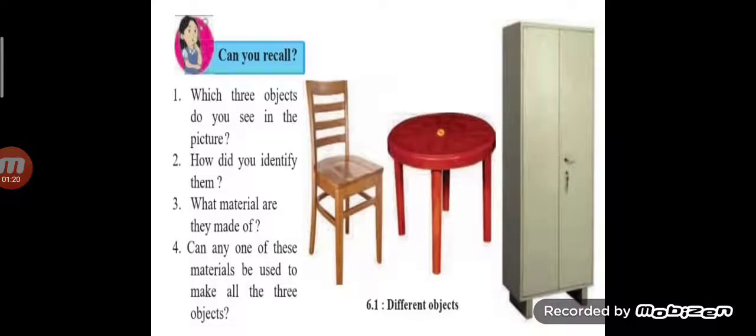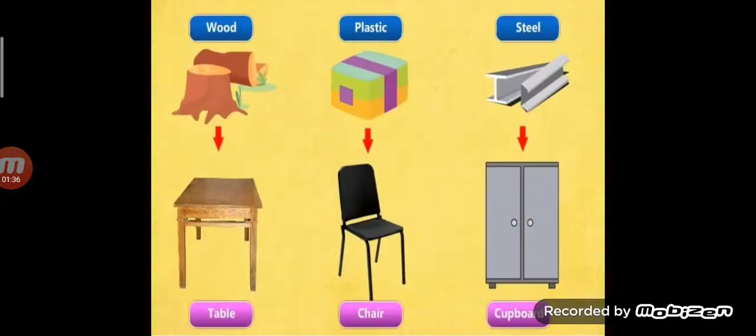Next, fourth one, can any one of these material be used to make all the three objects? Yeah, both wood and iron can be used to make all the three objects. Now, children, we will see substances and objects. All substances are made up of very small particles. Objects are made up of substances.